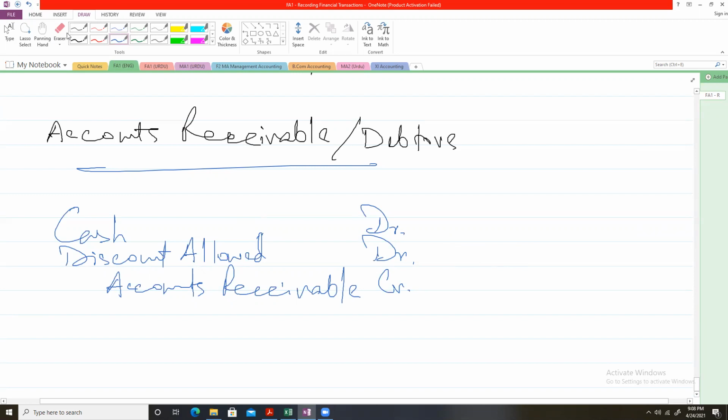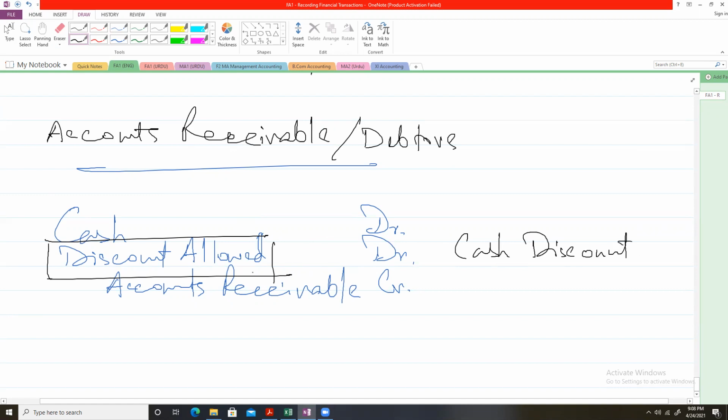Now, we have allowed a discount to one of our debtors. This discount that we have allowed is a cash discount. Why? Because another name for cash discount is settlement discount.